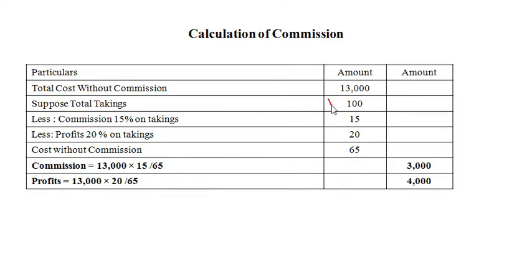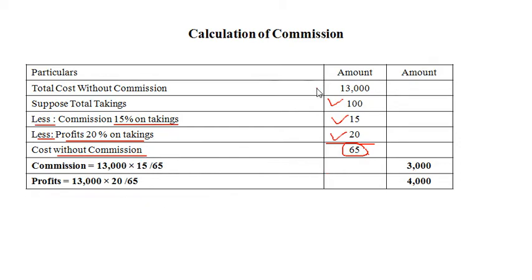So total takings is rupees 100 less commission, which is 15% on taking, amounts to 15 rupees, less profit 20% on taking, so 20% on 100 is equal to 20 rupees. So finally we get 65 rupees, that is 100 minus 15 minus 20, 65 rupees as a cost without commission.